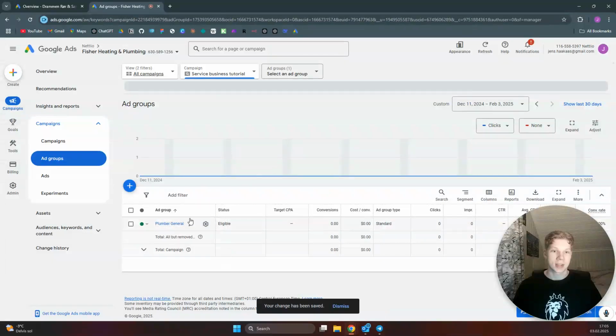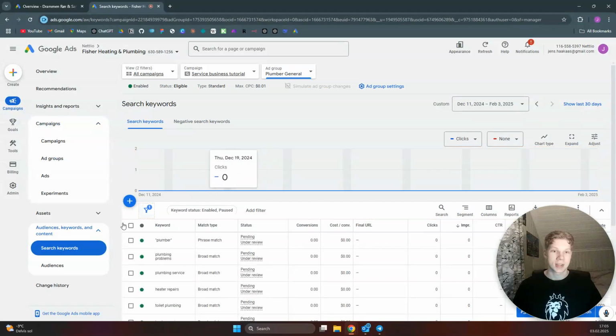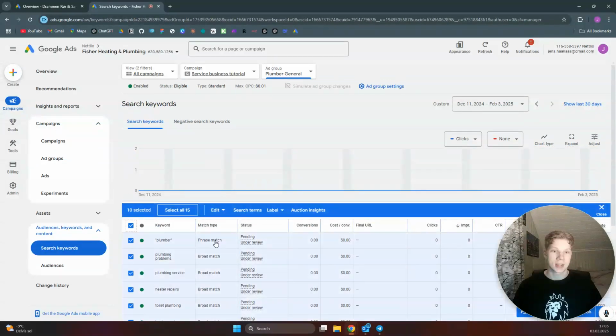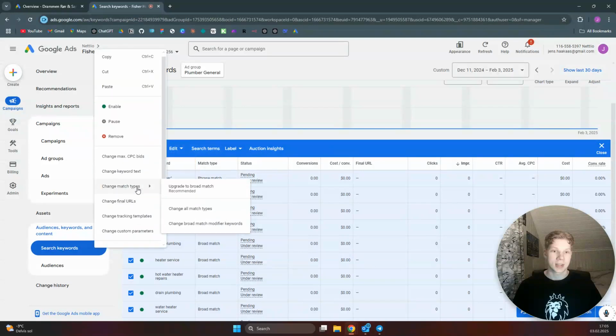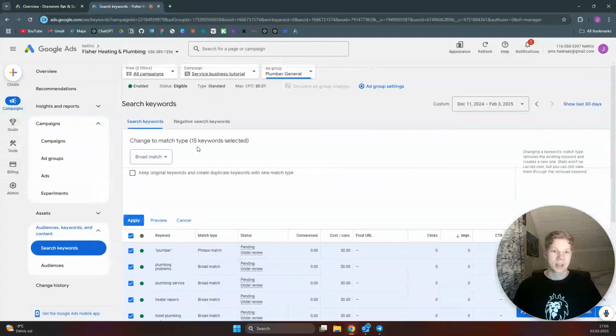Then we want to go into that ad group, and we want to change all the match types, because as you can see here, we have some keywords that are not in phrase match. This is broad match when it does not have any signs before and after. So we want to basically select all of these and then just click on edit and change match types, change all match types. Want to change it from broad match to phrase match and click on apply. Now all your keywords are in phrase match.